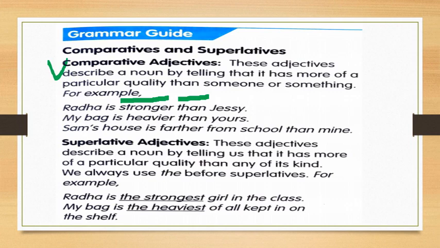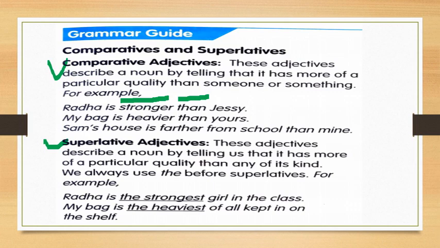In this comparative adjective we use er form of the words. Here strong, heavy and far, we are using their er forms. Next one is superlative adjective. These adjectives describe a noun by telling us that it has more of a particular quality than any of its kind.